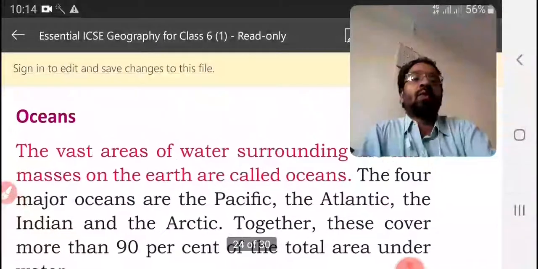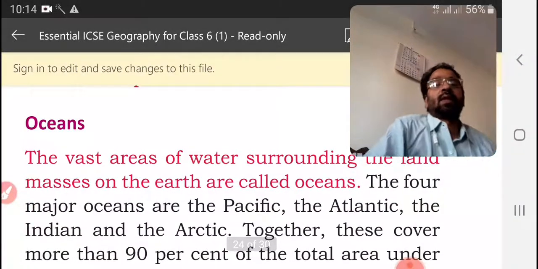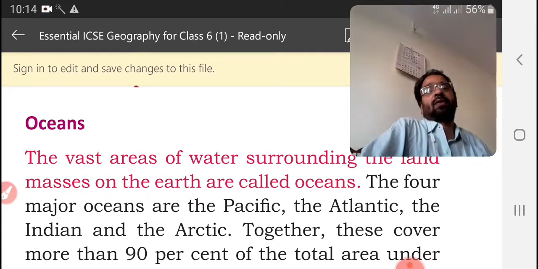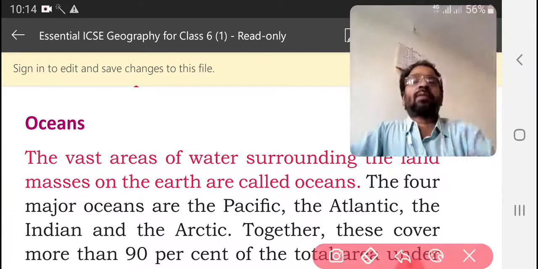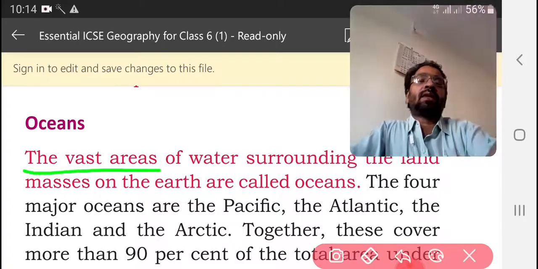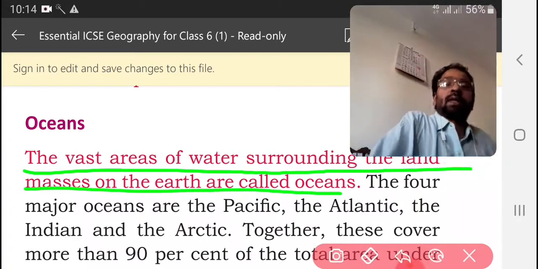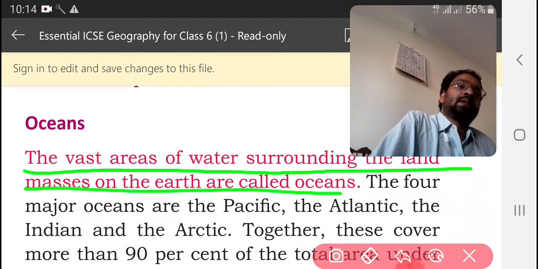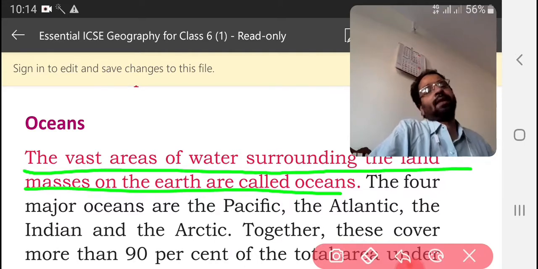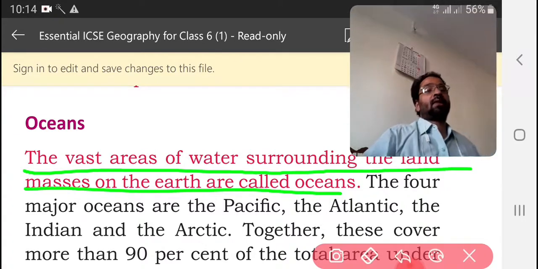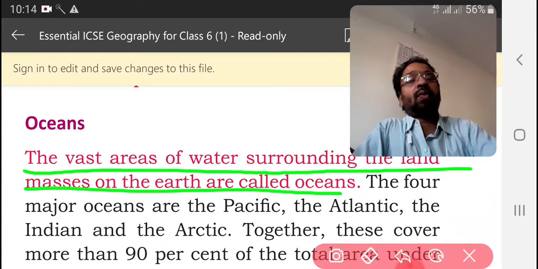Now let us see oceans. The vast areas of water surrounding the land masses on the earth are called oceans. How many oceans are there?